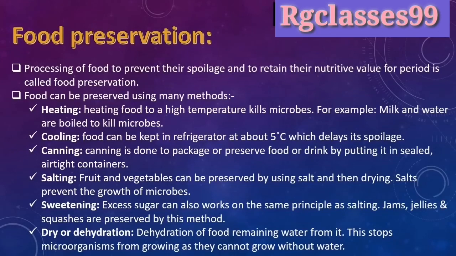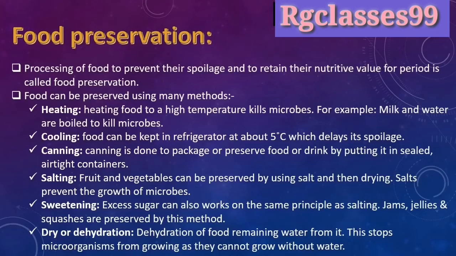So this is the process. I like this the most, drying and dehydration. You can easily see grapes. What happens when grapes are dried? When grapes are dried, they become raisins. So you cannot store grapes for a long time, but you can easily store raisins for a longer time. And we know how this happens.